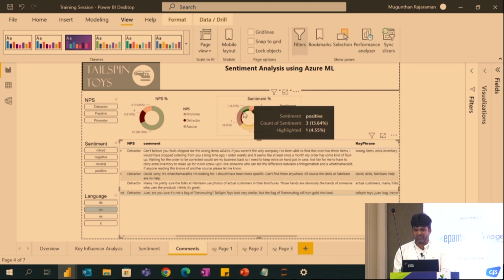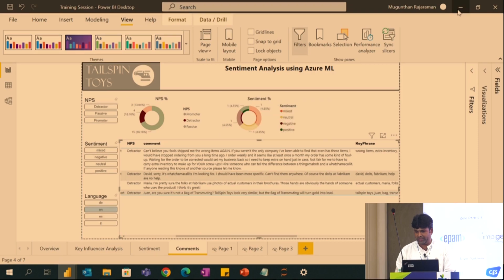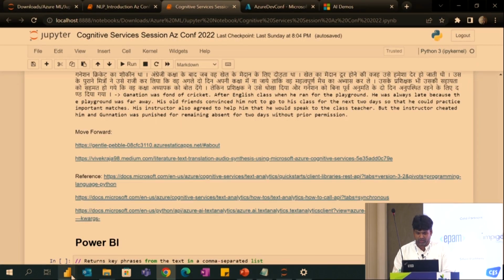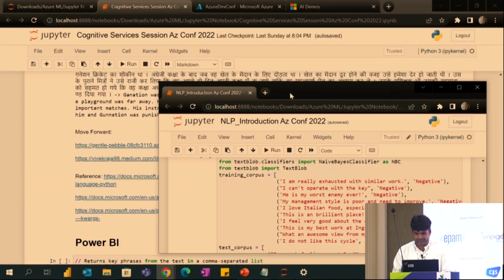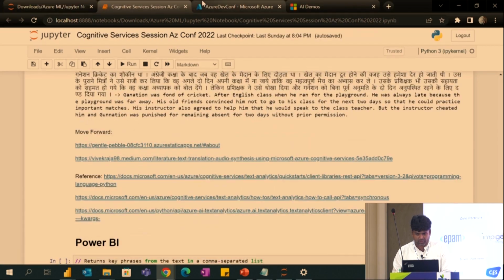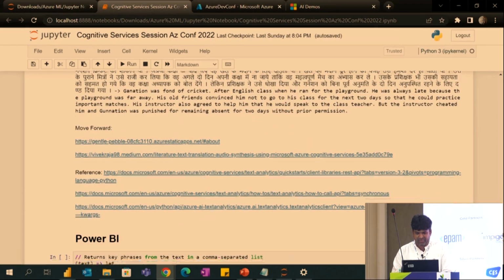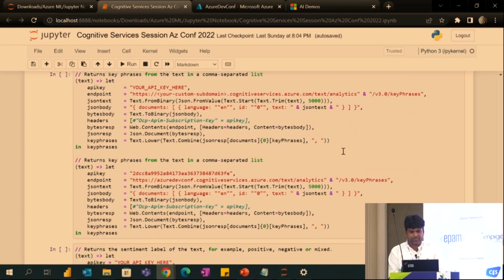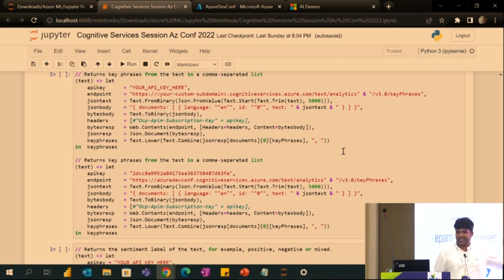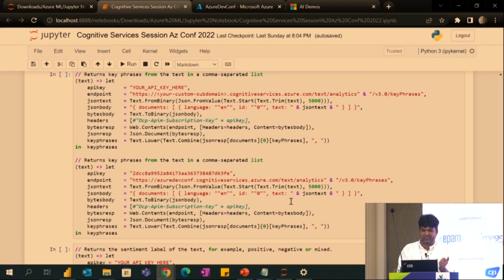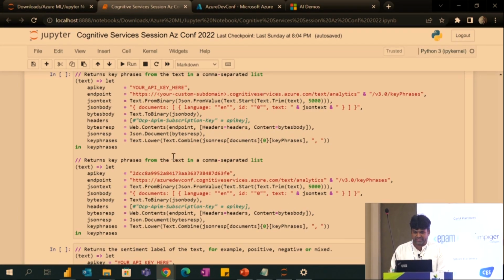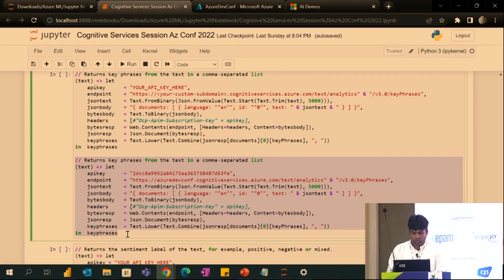And finally, I will just show how I can use Azure ML in Power BI. So this will be useful. It's very easy, like within a minute we can do. They have already given the documentation clearly. So for example, if we need to get the key phrases from the text, we can use this. Here we just need to update the API key and the endpoint. Then we have the function which will take the key phrases from that text. So I just need to take this code.